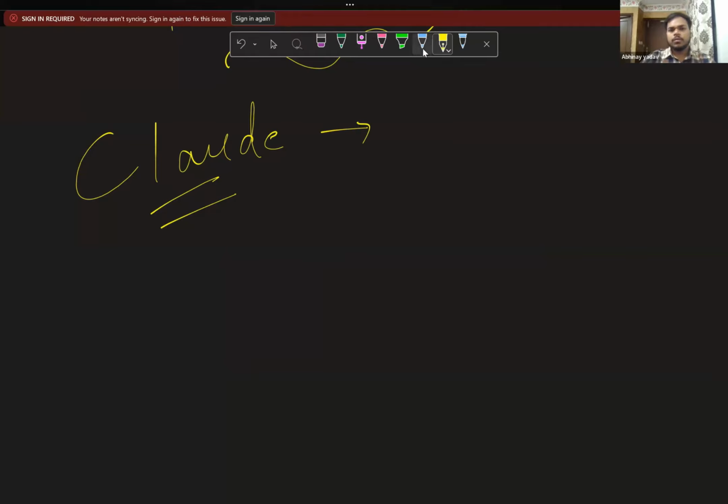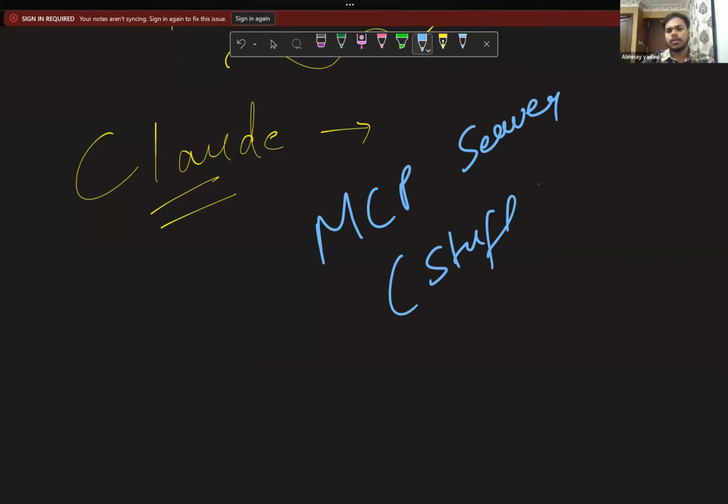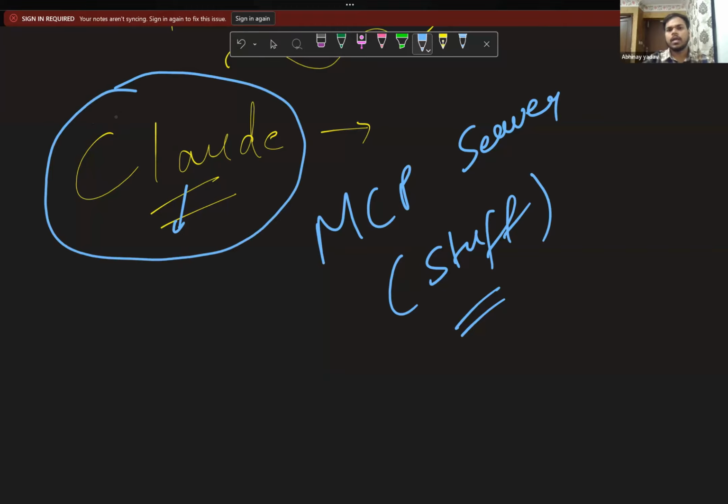So what I'm going to do, you just simply think that MCP server is one stuff we have. Claude Code is a different thing. Claude Code, sorry, Claude, or Claude Code, moreover the same thing. Claude is the software, or you can say the application, where we give the prompt and it gives us the response back.